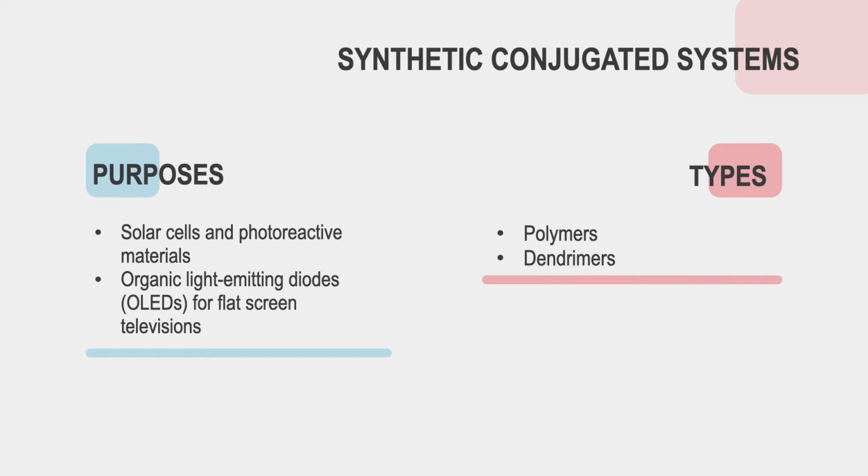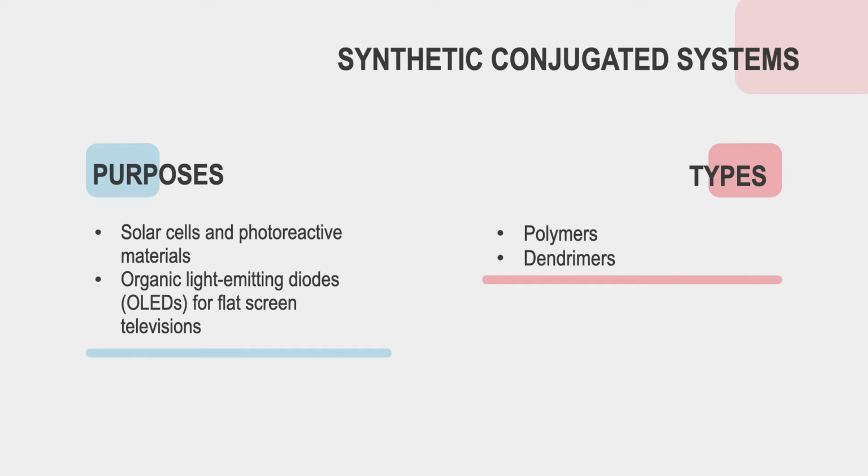There's two types of conjugated systems that fit these parameters, and they include polymers and dendrimers. Polymers don't always involve a termination reaction, and their purity is low, due to the synthesis of multiple non-isolated compounds of varying lengths. On the other hand, the synthesis of dendrimers requires multiple specific steps with purification in between each step, and purity is high, due to the purposeful synthesis of a structurally specific isolated compound.